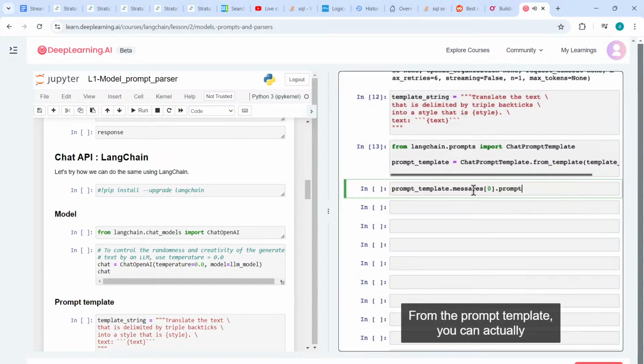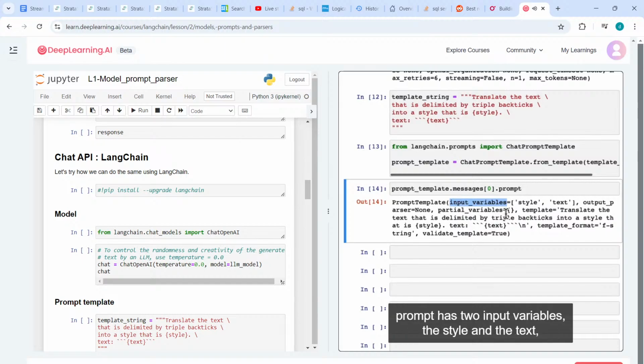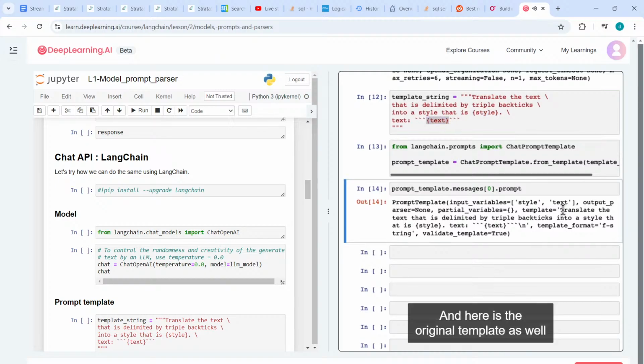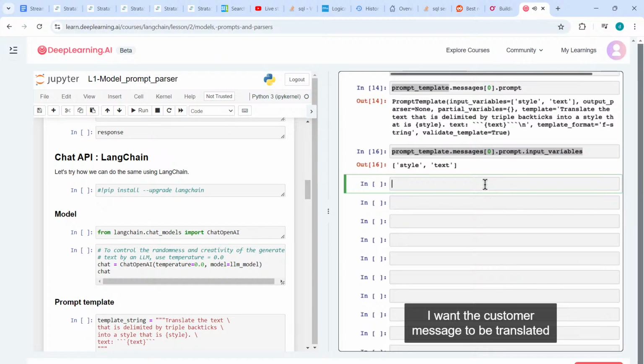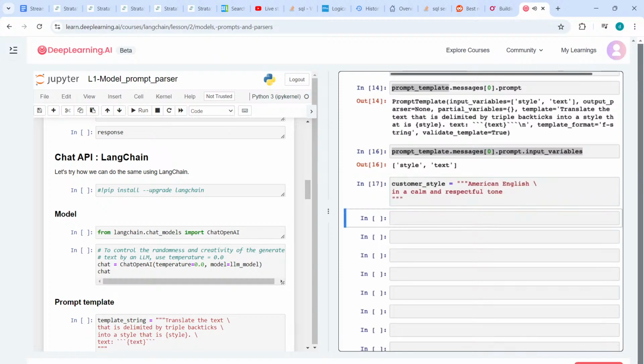So the question now is, what's the value of the template? You can actually extract from LangChain the original prompt, and it realizes that this prompt has two input variables, the style and the text, which were shown here with the curly braces. And here is the original template as well that we had specified. In fact, if we print this out, it realizes it has two input variables, style and text. Now let's specify the style. This is the style that I want the customer message to be translated to. So I'm going to call this customer style.